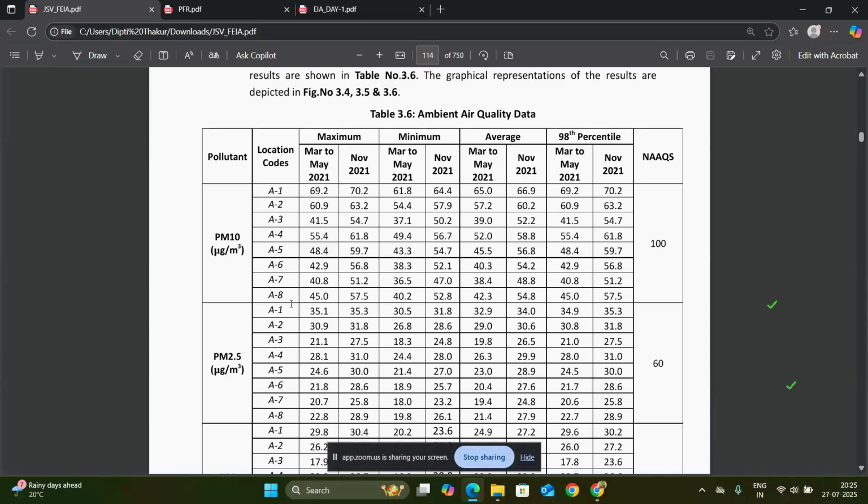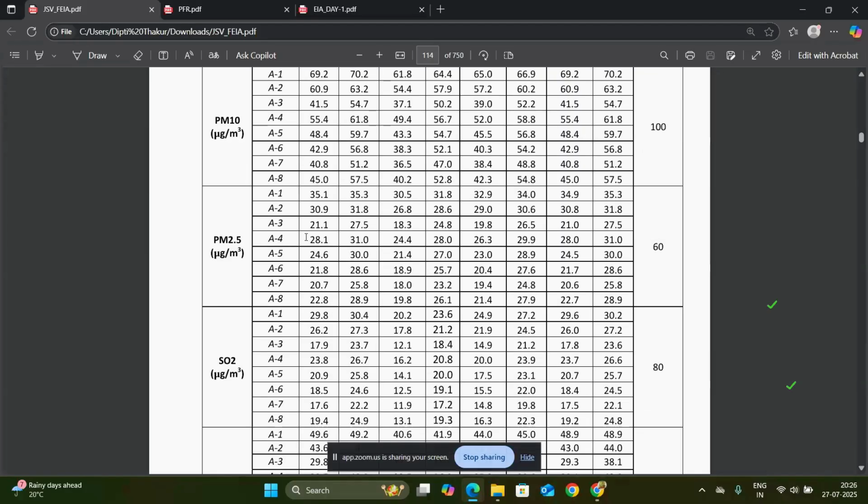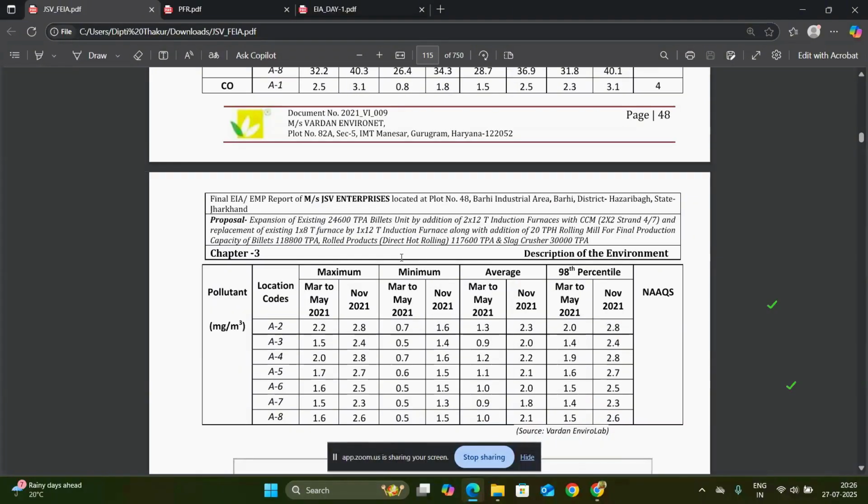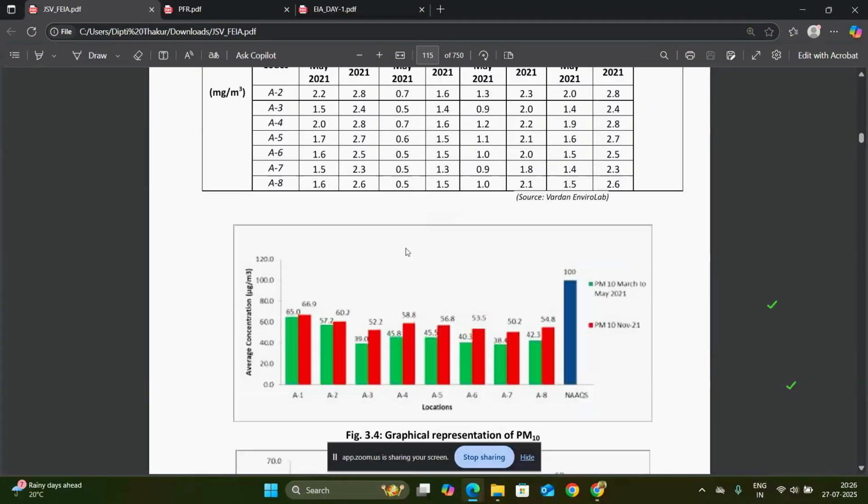So these are the location codes. The 8 locations are mentioned. For this report, they take one baseline month and one extra month of data. So here 2 data are written, but basically only one data is mentioned for 3 months, March to May 2021, written like this. So PM10, PM2.5, SO2 and NOx data are mentioned like this.